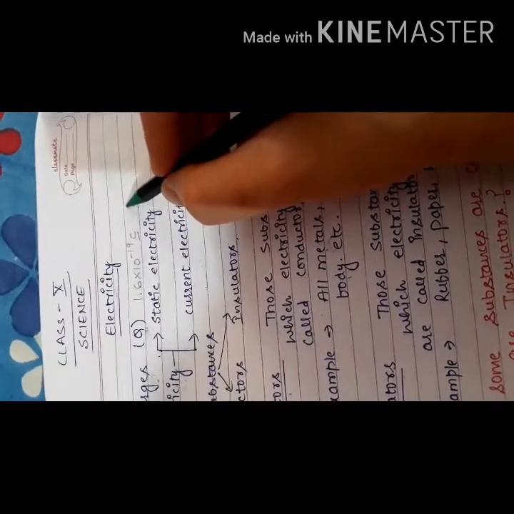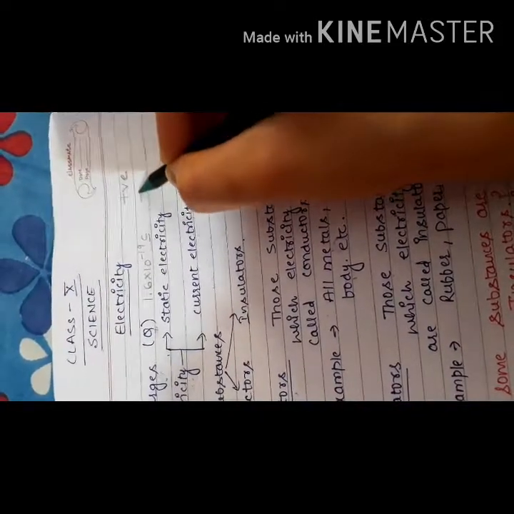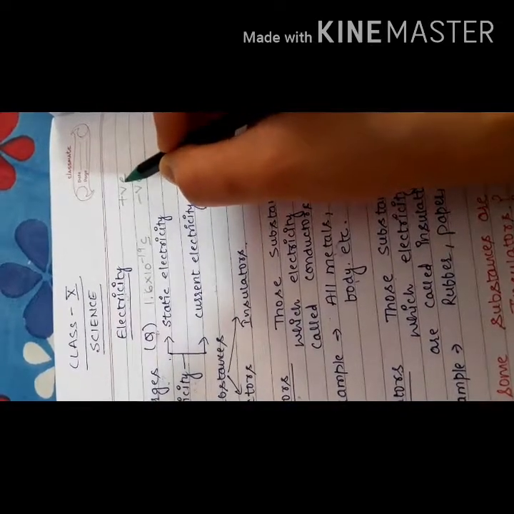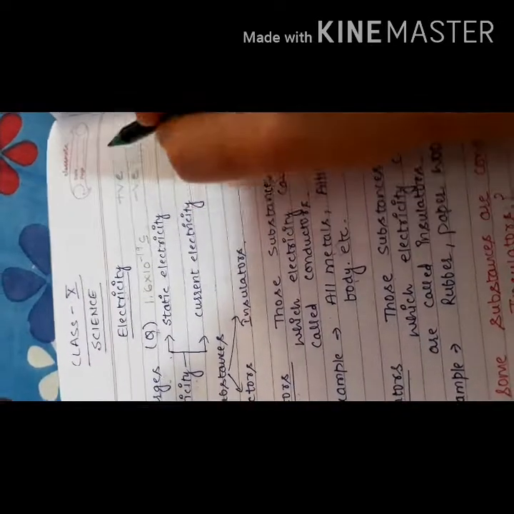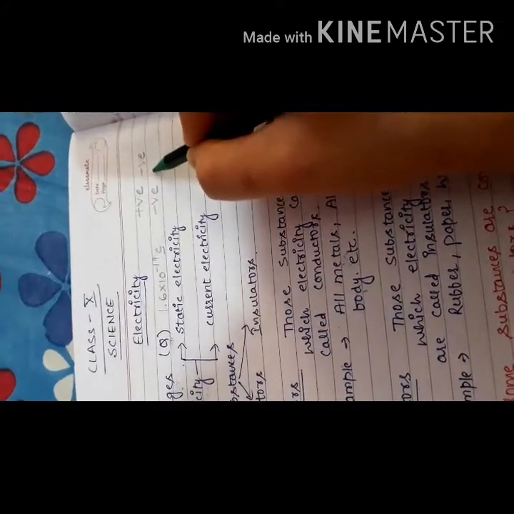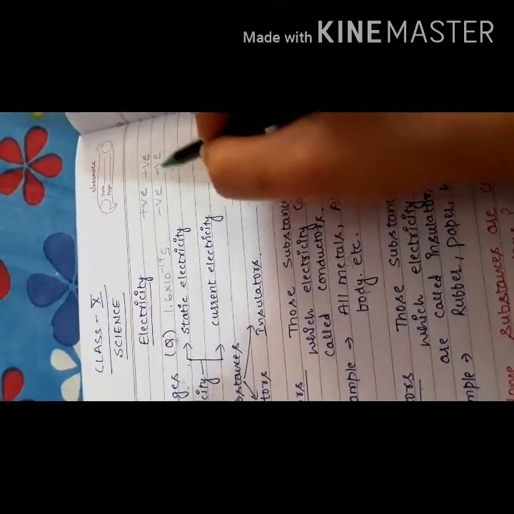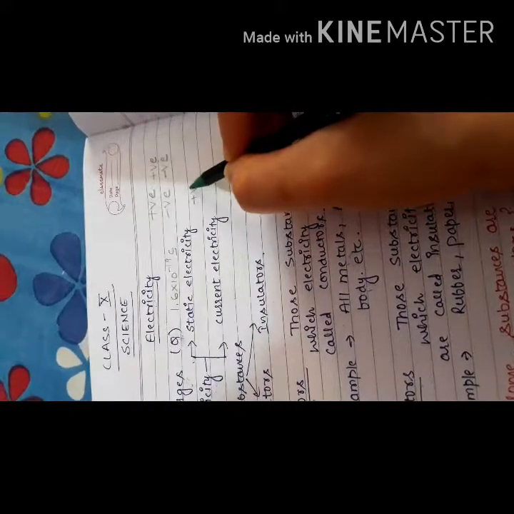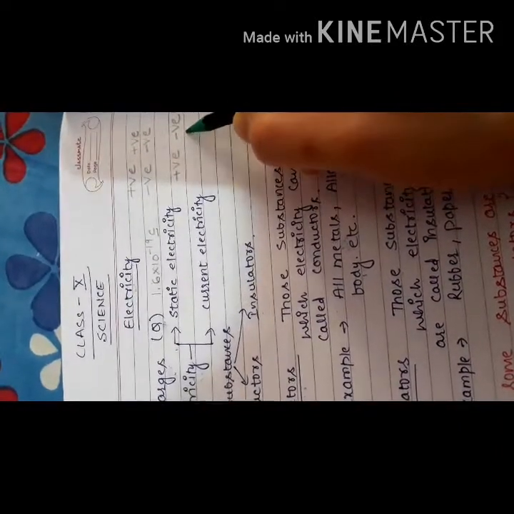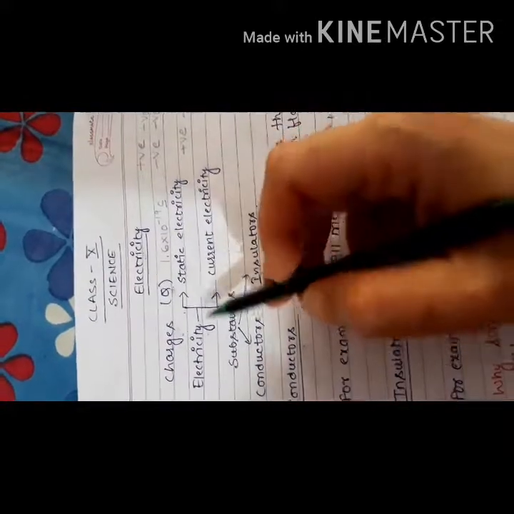Charge is divided into two types. The first one is the positive charge and the other one is the negative charge. According to their property, like charges, meaning positive and positive or negative and negative, repel each other, and unlike charges, meaning one positive charge and one negative charge, will attract each other. This is the property of these charges.